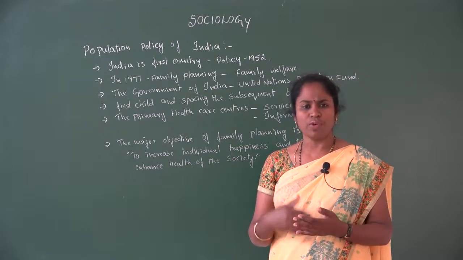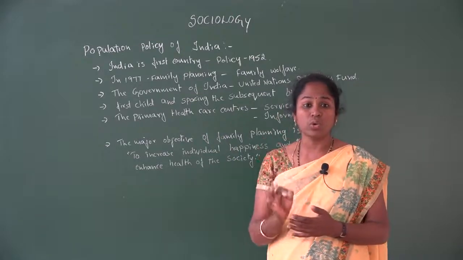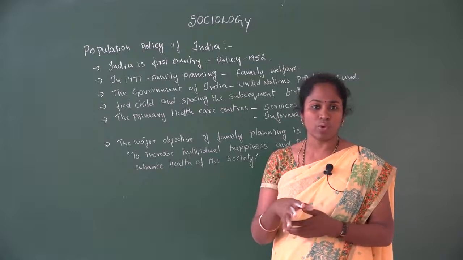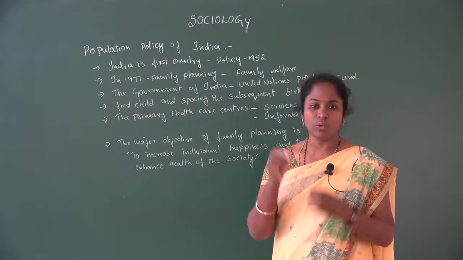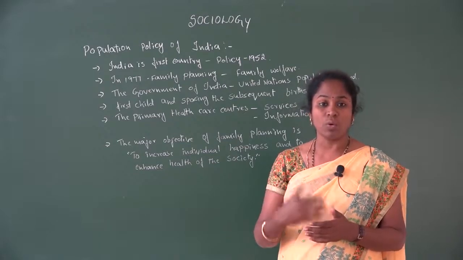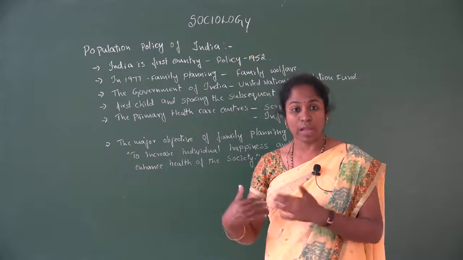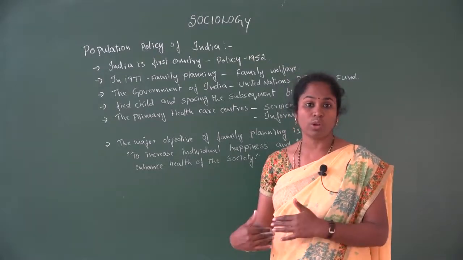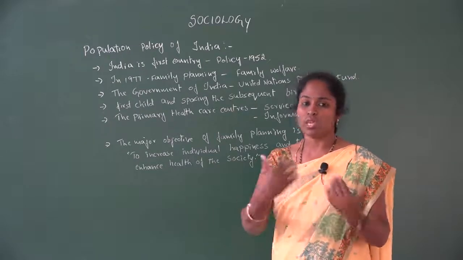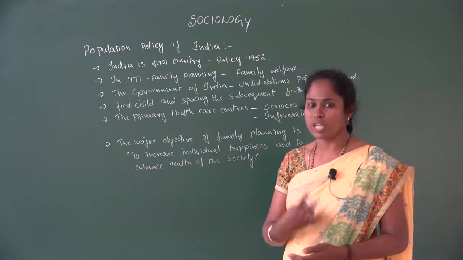In spite of all this, the primary health care centers are trying to give some information through programs. They conduct programs in the rural areas and try to give people knowledge about what family planning is and how effective it is, what will happen if population increases in the society, and what problems we are going to face. So these are the two important works which they are doing.